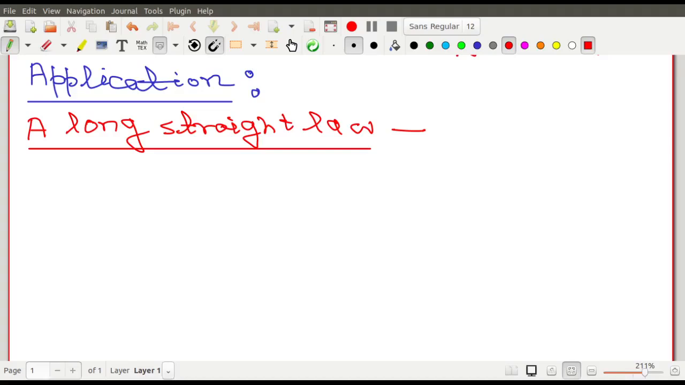I repeat once again over here, if you compare with electrostatics, তুমি যদি electrostatics বা স্থির তড়িতের সাথে compare করো, then you see that in electrostatics there are two laws. One is Coulomb's law, another is Gauss's law. And here also there are two laws. One is the Biot-Savart law and another is Ampere's circuital law.